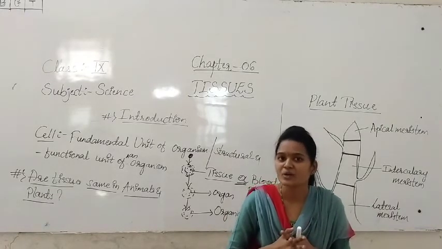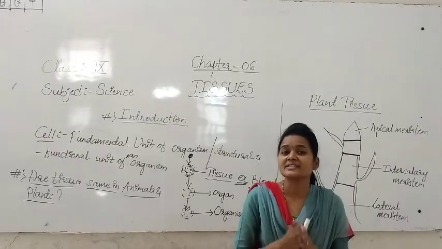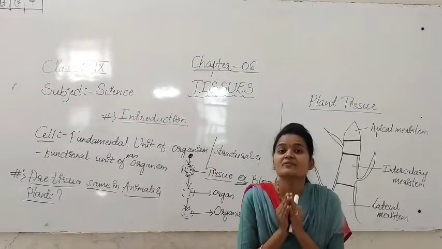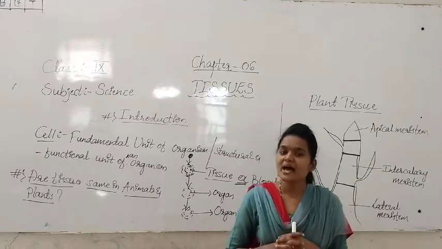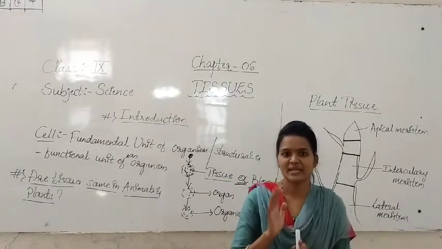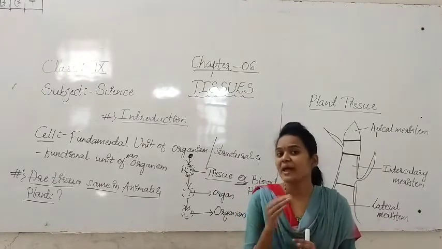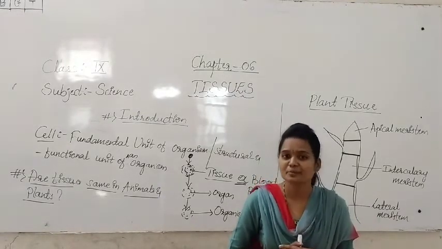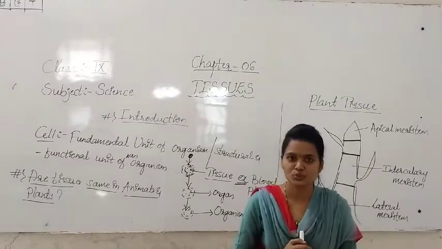But plants, they are not moving. They can't move. Here we can say there is a difference in the tissues of plants and animals. Plants have tissues that are prominent and constant at a place. Because plants are not moving, they are supported by some tissues.